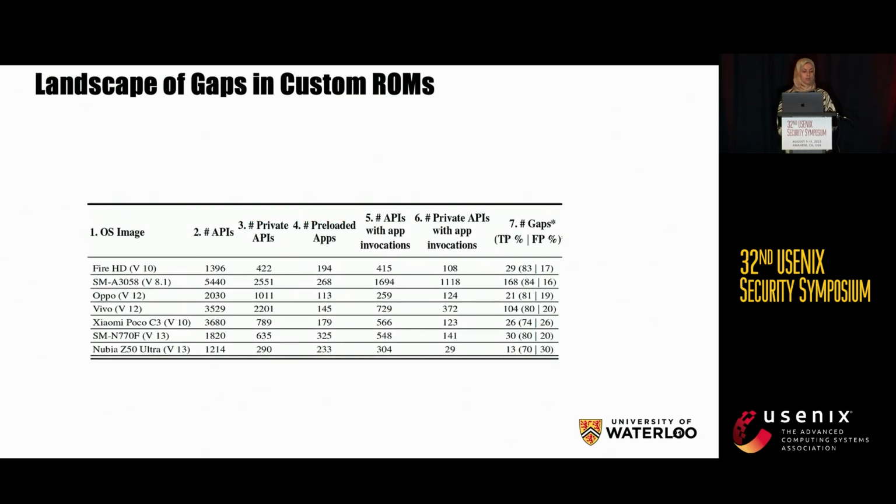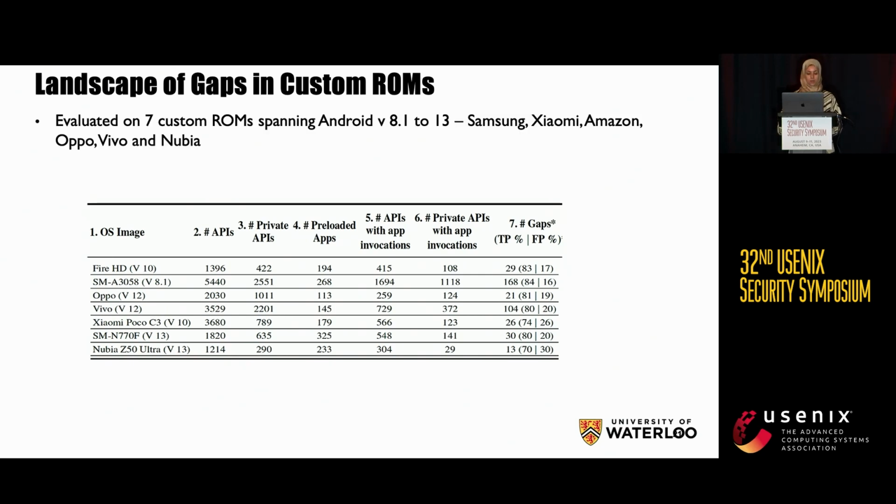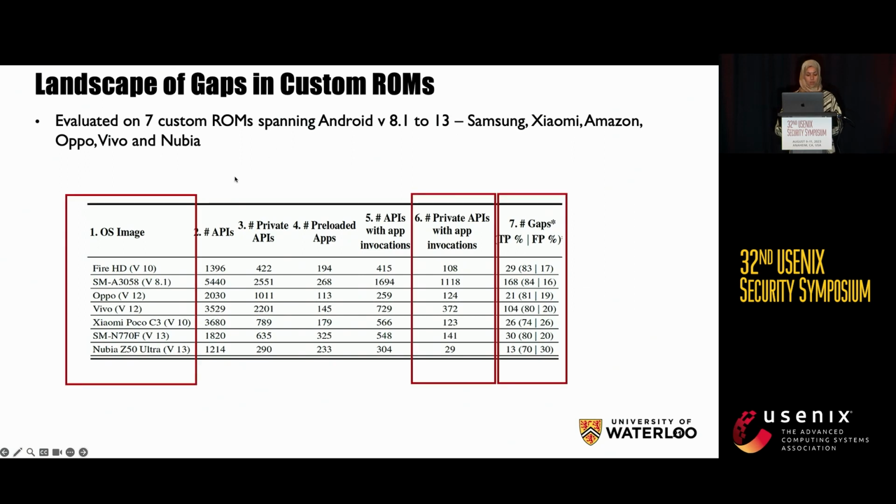Lastly, we applied Bluebird on custom Android ROMs. So we used 7 custom ROMs from 6 vendors, spanning versions 8 to 13. And so these are the details about the ROMs. And this is the number of APIs for which we find at least one app-side invocation. The last column reports the number of gaps. So the gaps range from 15% to 44%.